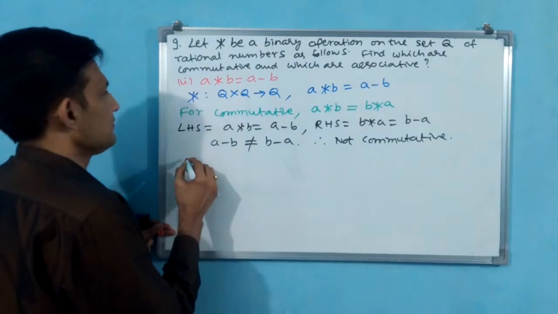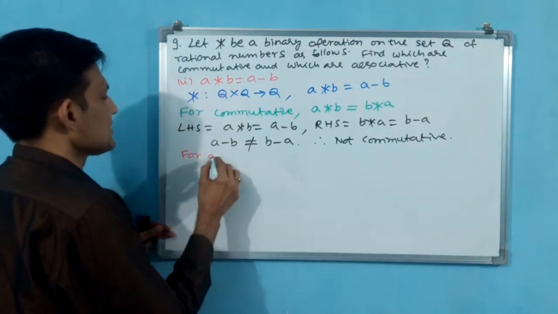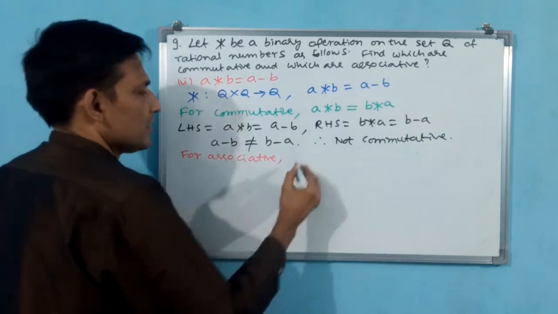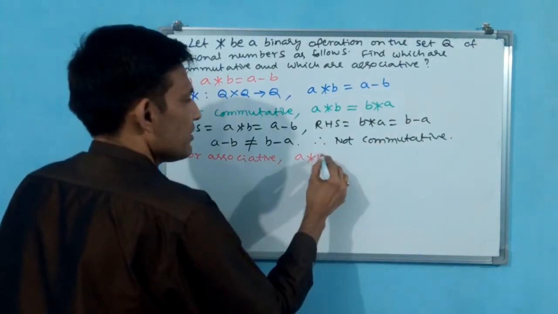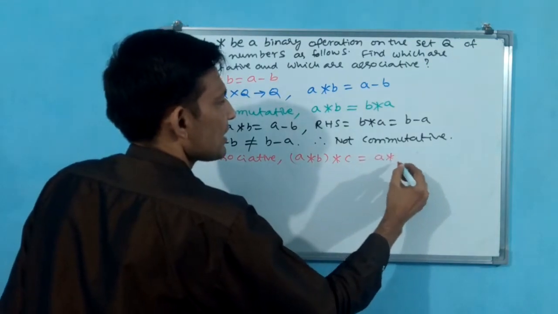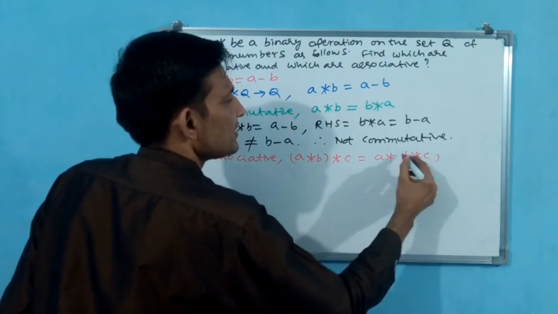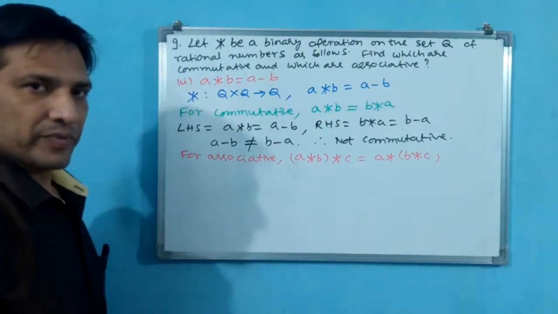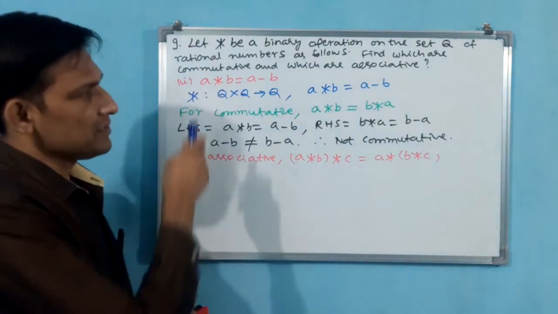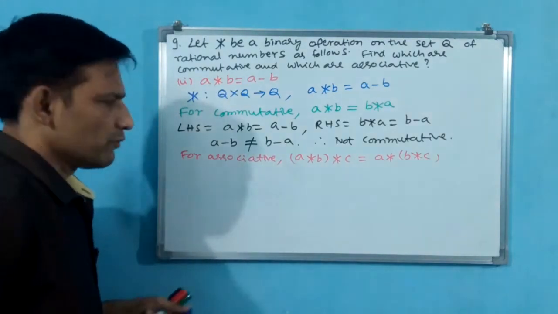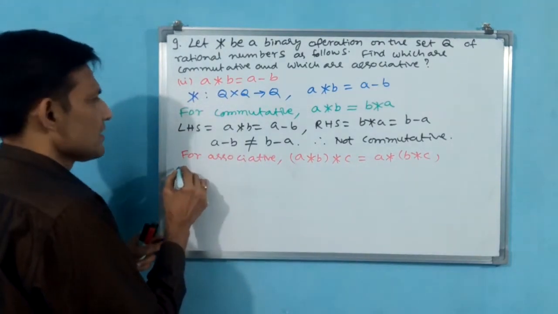Now you go for associative also. For associative, (a star b) star c should be equal to a star (b star c). This has to be satisfied, then it is associative. Normally we know that this is not associative, but we work out the answer.